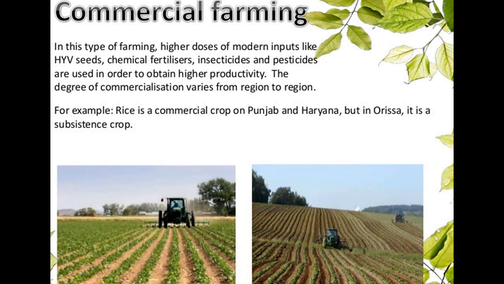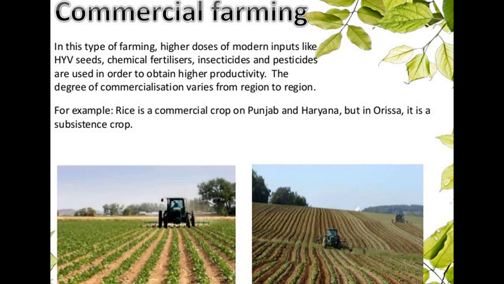Basically this type of farming uses all the modern techniques for higher production of all the crops.